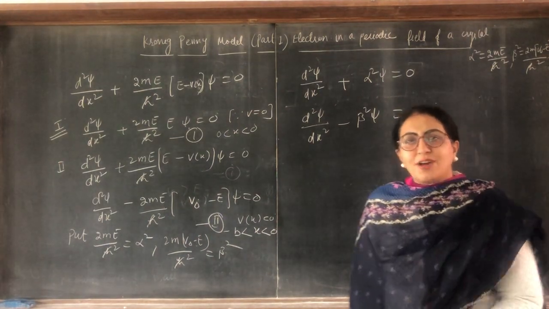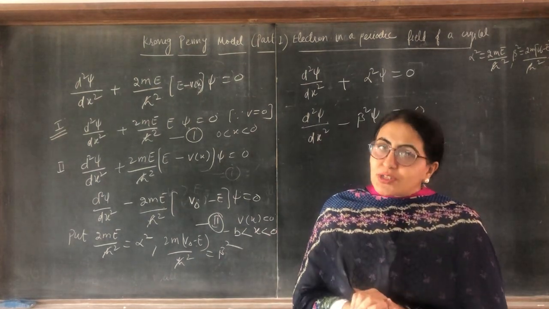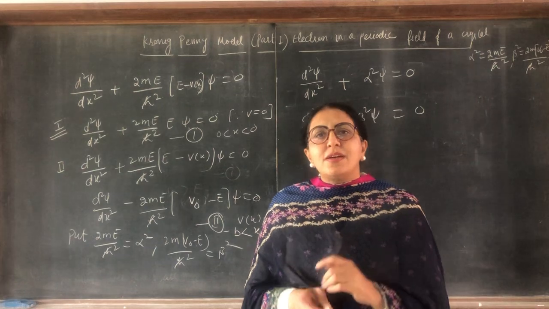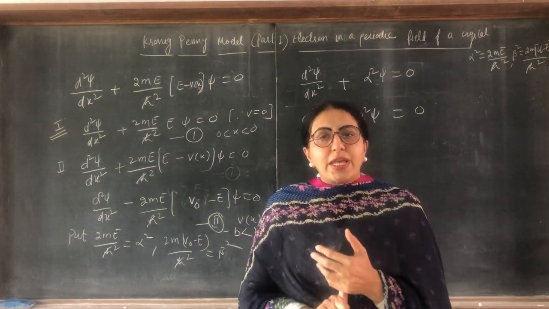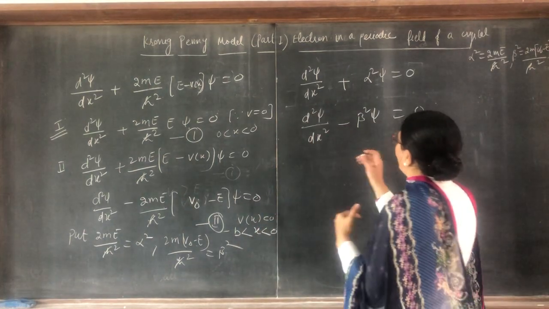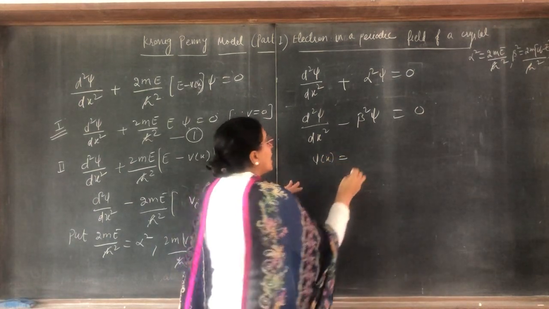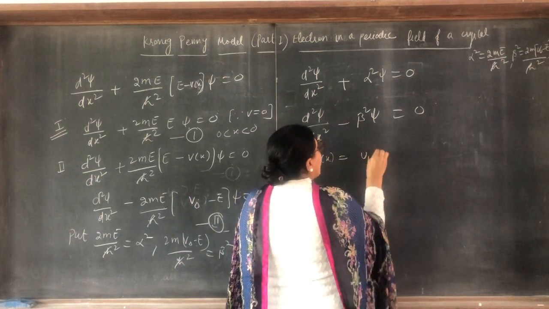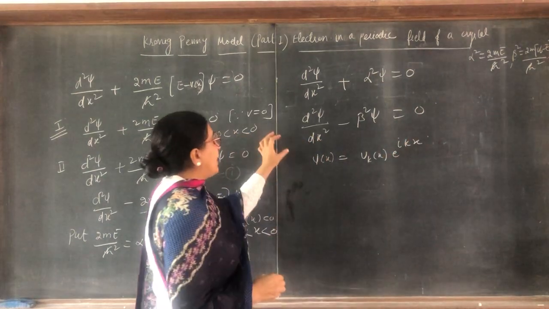Now we have to solve this Schrödinger wave equation by using Bloch's theorem, because the potential is a periodic potential. So carry to memory this, the potential is a periodic potential. Clear? So the solution is psi(x) is equal to u_k(x) e raised to the power i k x.